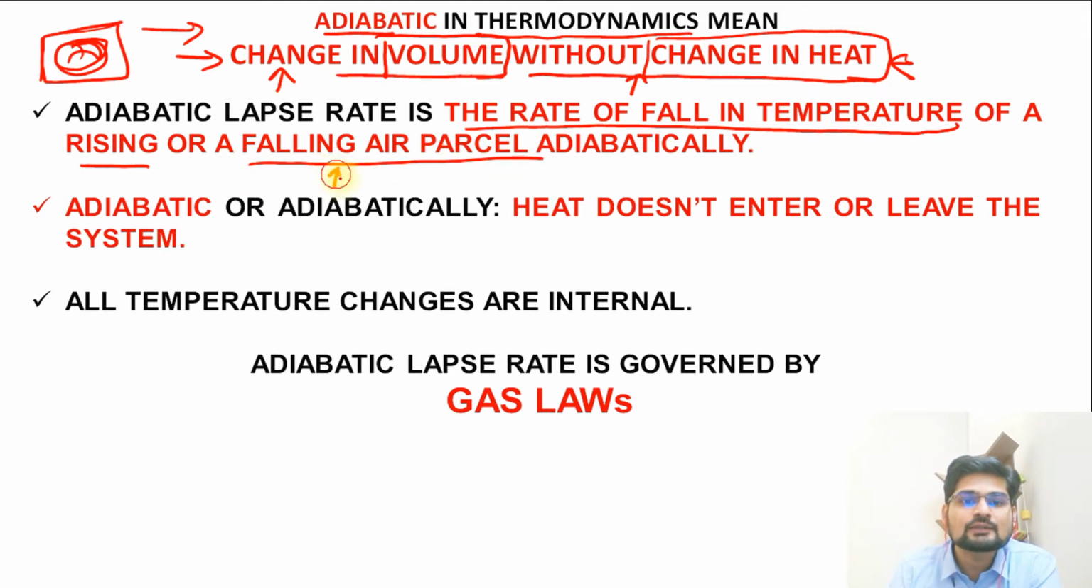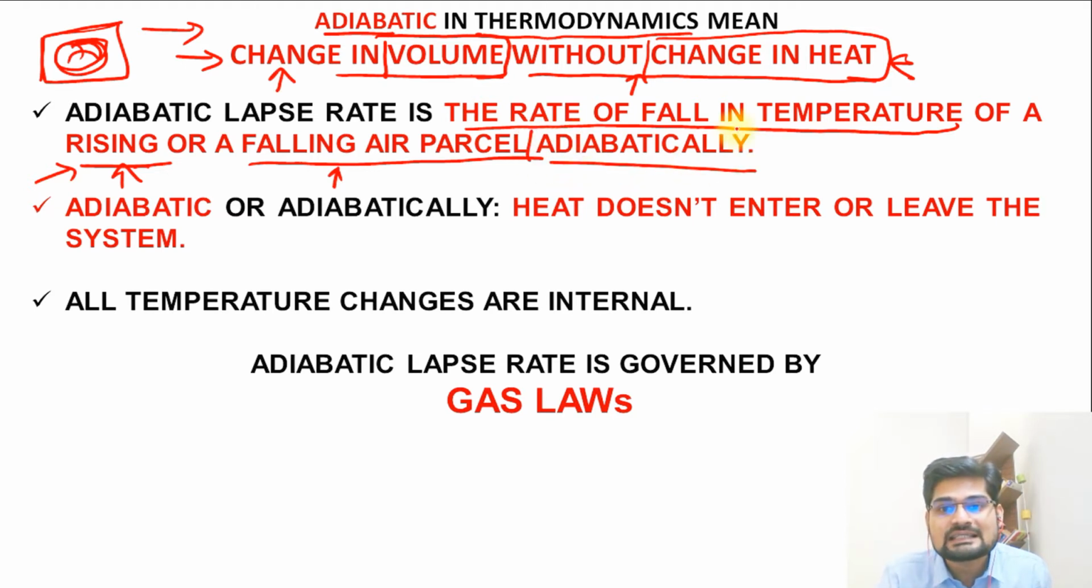Now remember, in the normal lapse rate that we studied, it was non-rising air in a normal situation. But here, what are we looking at? It is talking about a rising or a falling air parcel. So that is the difference. The first difference you identify is this: a rising or a falling air parcel has to be there when we are studying the adiabatic process, that is, adiabatic changes.